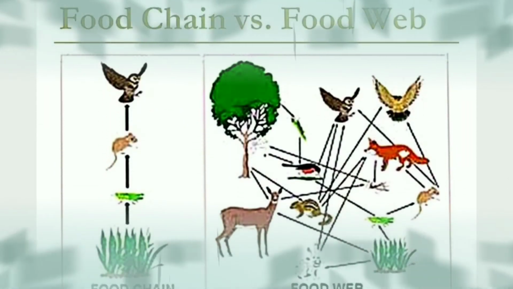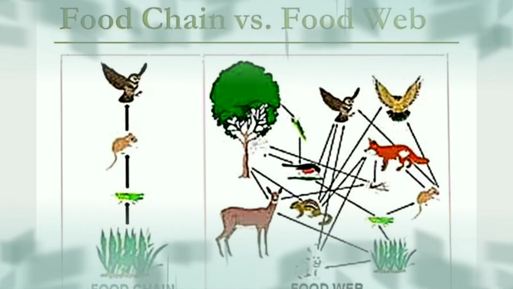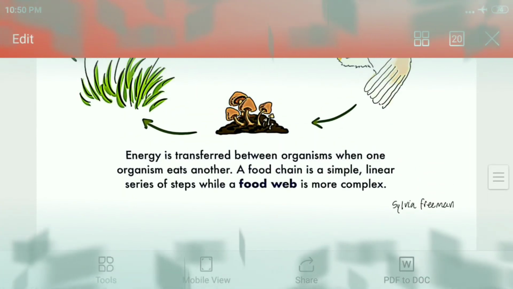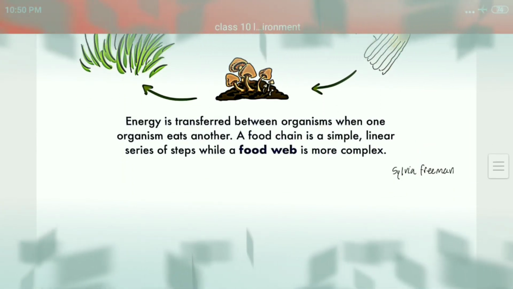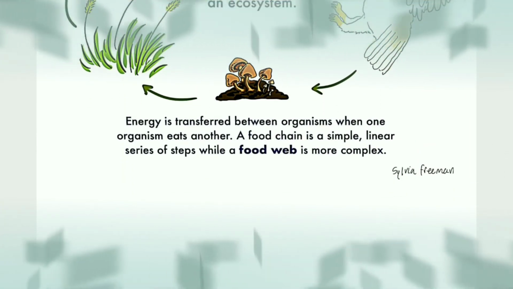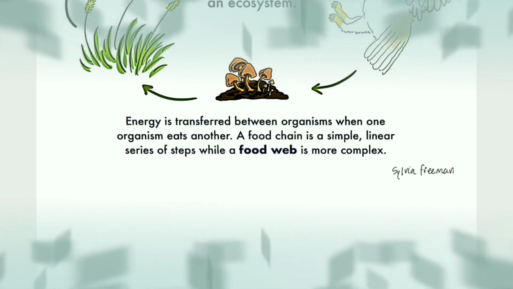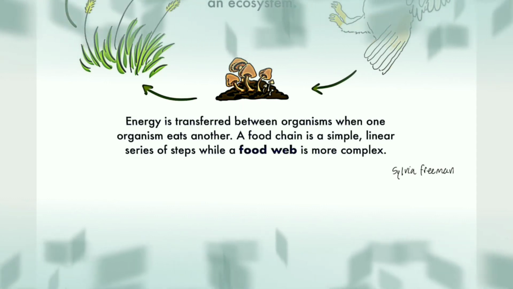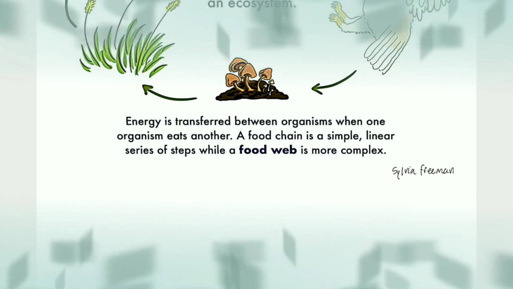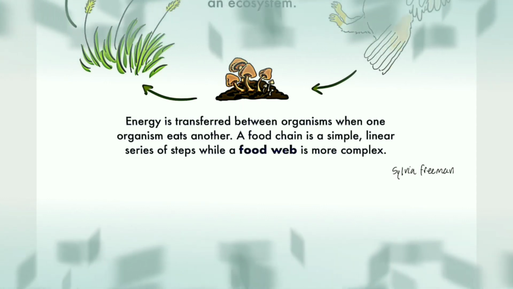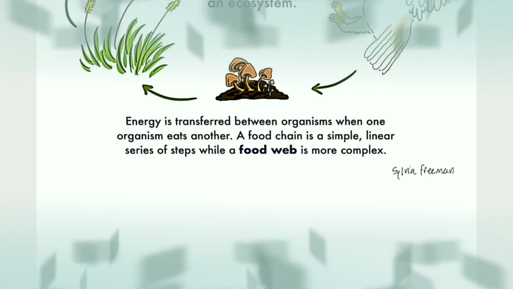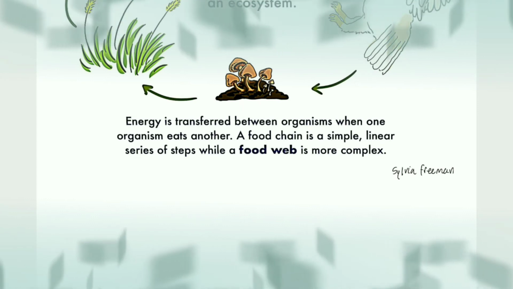One comparative study between a food chain and a food web is given here. Before that, I will just explain the food web. See children, what is a food web? Energy is transferred between organisms when one organism eats another. A food chain is a simple linear series of steps, while a food web is a complex one. So if multiple food chains are correlated with each other, that will be known as your food web.